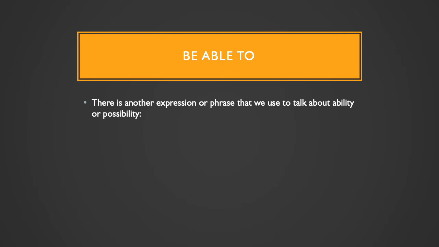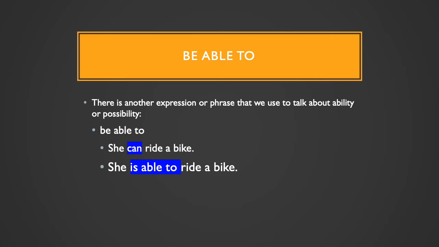Now, there is another expression or phrase that we use to talk about ability or possibility. And that phrase is be able to. So look at this example. She can ride a bike. All right, so we know this means that she has the ability to ride a bike. Another way to say this, she is able to ride a bike. Now, is there any difference? No, the meaning is the same. So can and be able to mean the same thing.